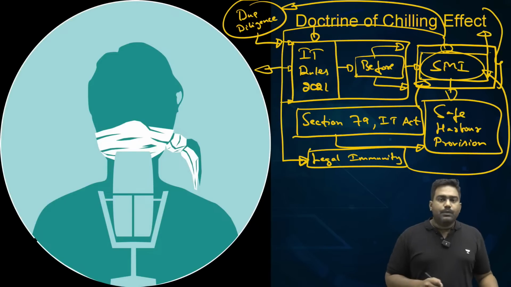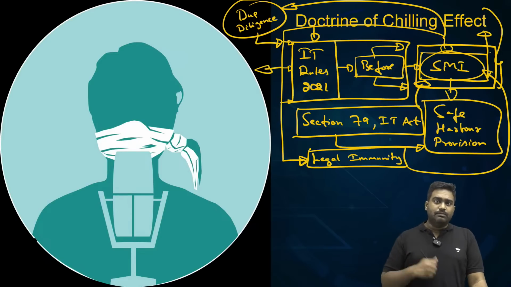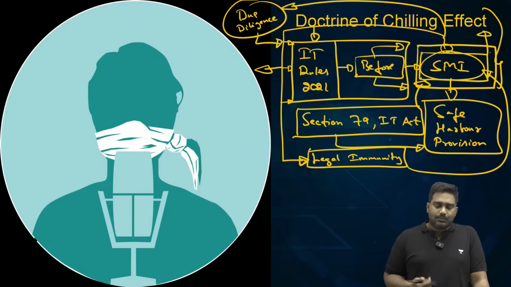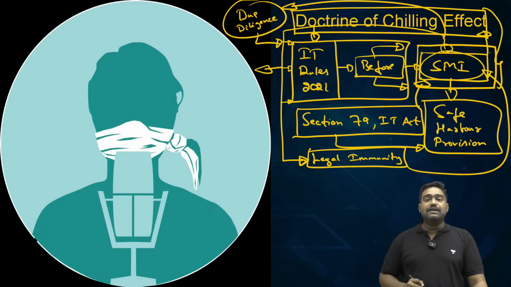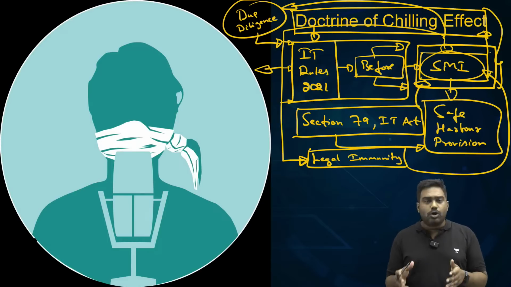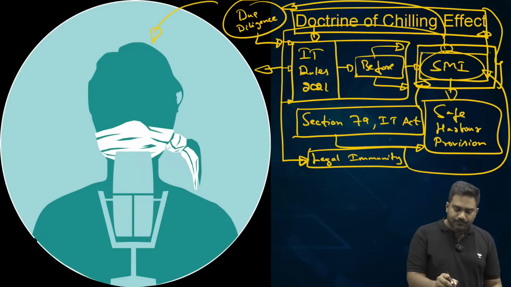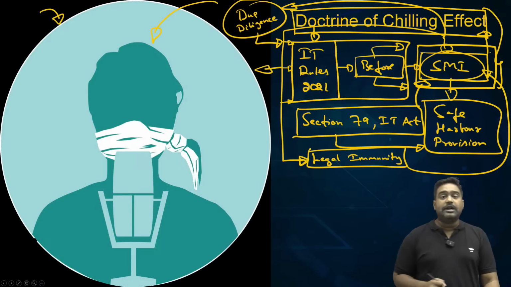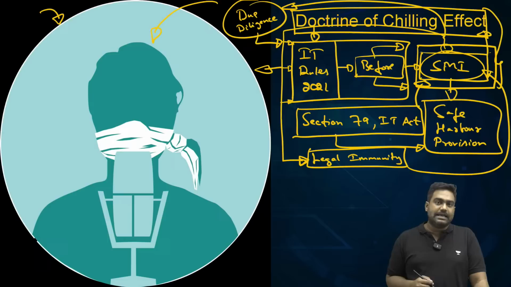So, while this provision is necessary to hold the companies accountable, it also has an adverse effect. The problem is, it could lead to a chilling effect on freedom of speech and expression. In legal terminology, there is a doctrine, the doctrine of chilling effect. This is what the Supreme Court had pointed out in the Shreya Singhal case.